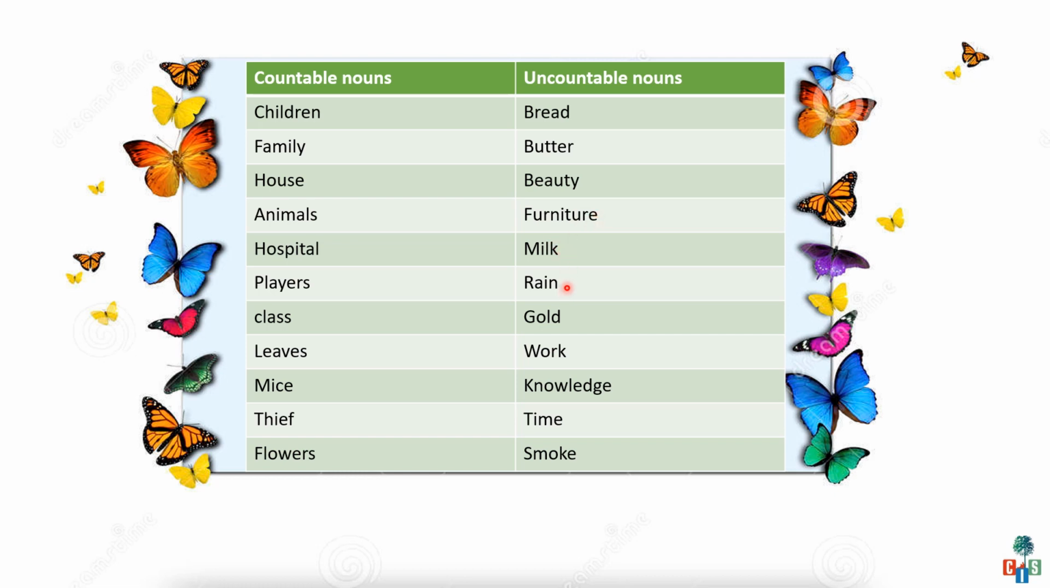Yes, children, rain. We can't count rain. We can count raindrops, but we can't count rain. Gold, work, knowledge, time, smoke. All these words are uncountable nouns. And there are many countable and uncountable nouns, which we will learn further.